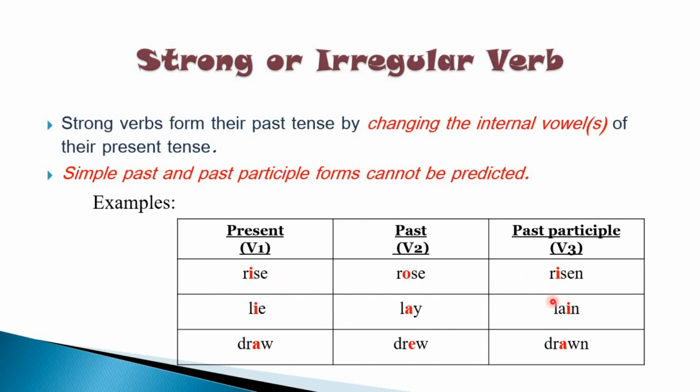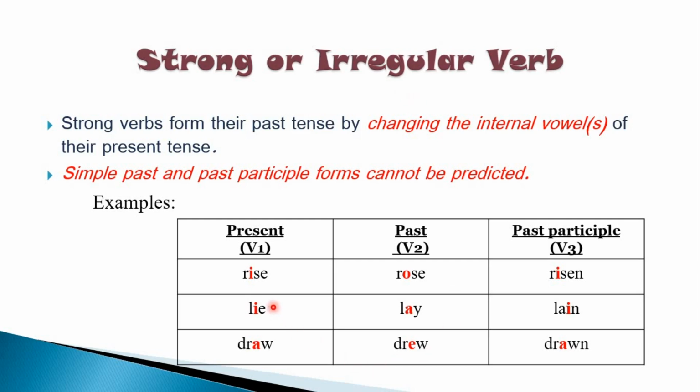All the 3 forms are different and we cannot make out what could be the past and past participle from the present form. So since all the three forms are different, it is also called irregular verbs.